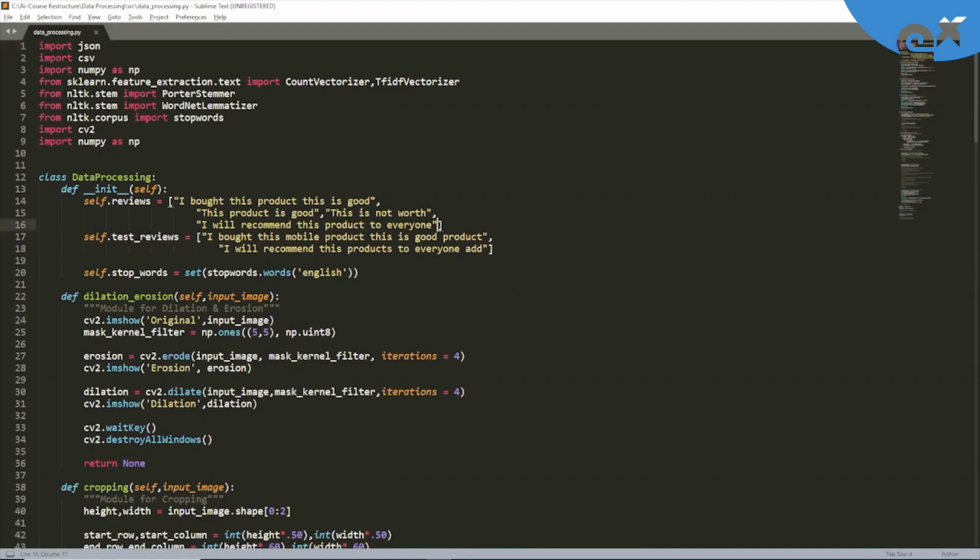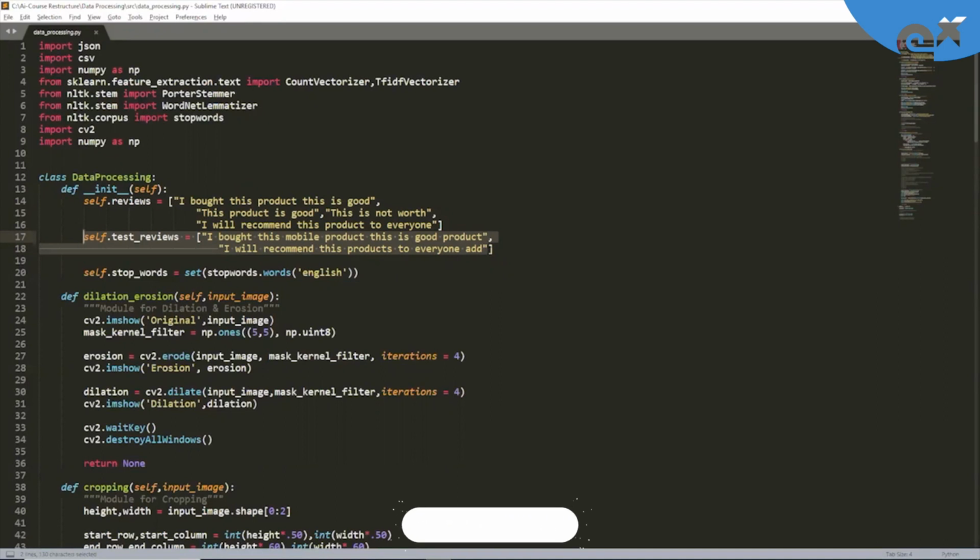Here you can see that we have defined a list, self underscore reviews. In this particular list, we have 4 reviews, which we are going to use as raw data, or you can say we are going to use these 4 reviews for training our vectors. Then we have defined a new variable, self underscore test underscore reviews, which is again a list where we have 2 reviews. We are going to use these sentences for our test data set.